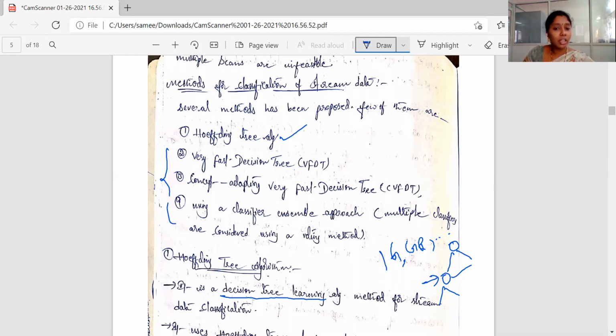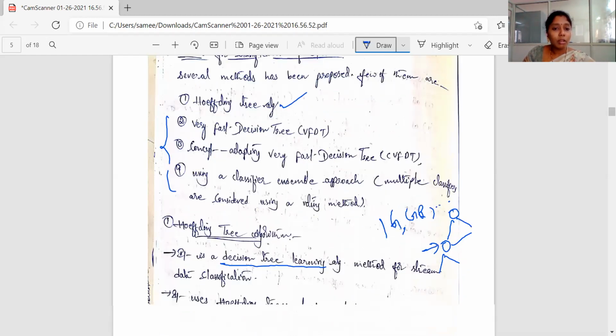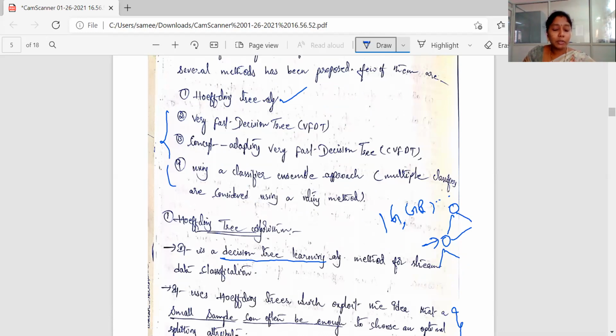So the Hoeffding tree algorithm uses the Hoeffding bound. Its main concept is this: if you remember, for constructing a decision tree, you have an attribute selection measure. The attribute selection method is used to decide the root attribute.